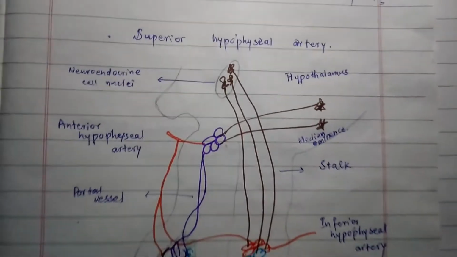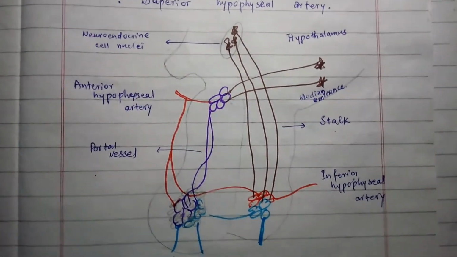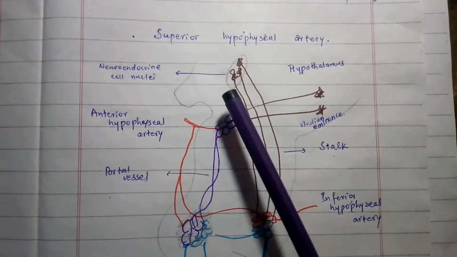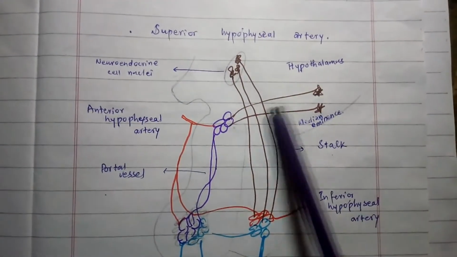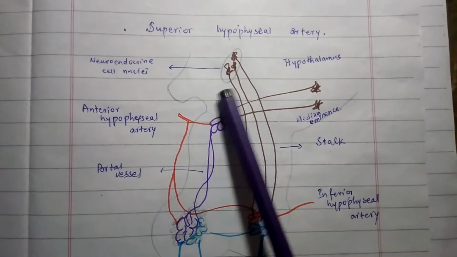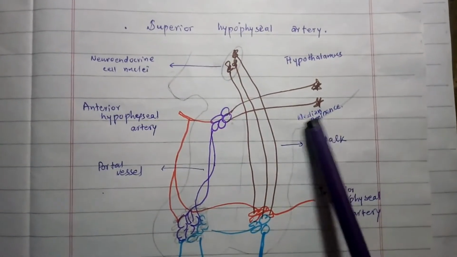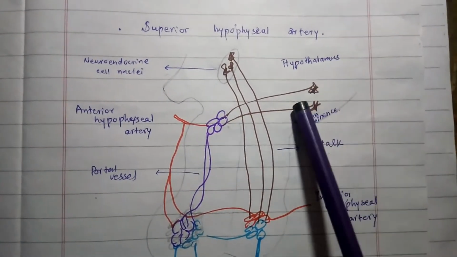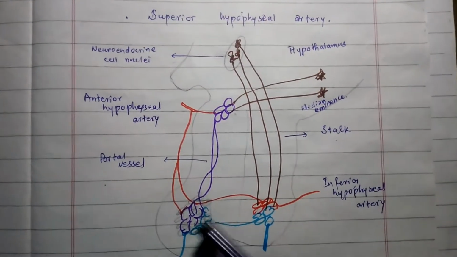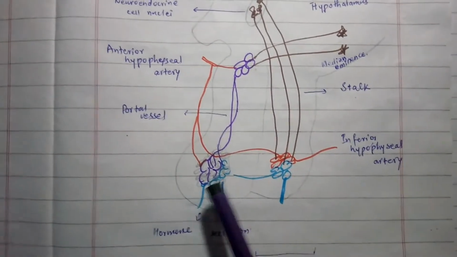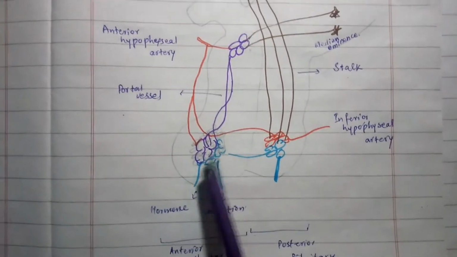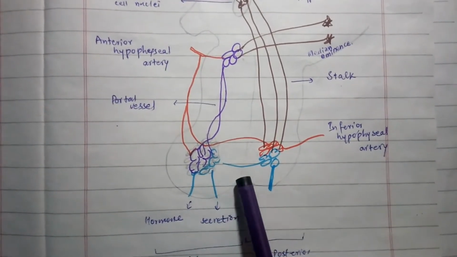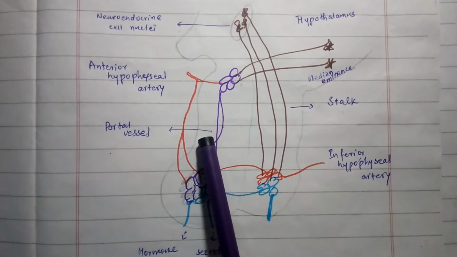So this is the diagram of the hypothalamic hypophyseal portal system. In this diagram you can see this is the hypothalamus portion, the lowermost portion of the hypothalamus. This is the median eminence, and this is the pituitary stalk that connects the hypothalamus with the pituitary gland. These are the two portions of the pituitary gland, the anterior portion and posterior, which are differentiated by the pars intermedia. These are the portal vessels.